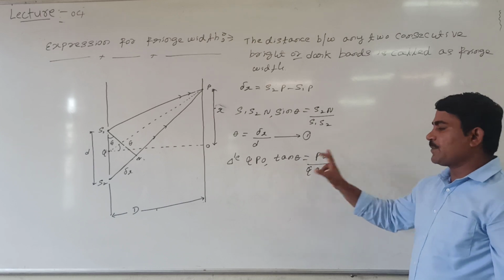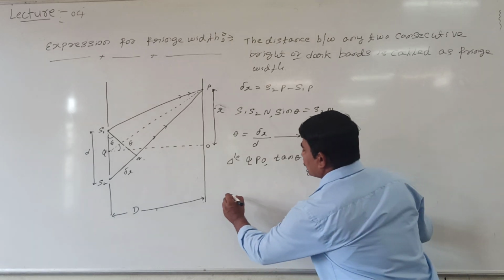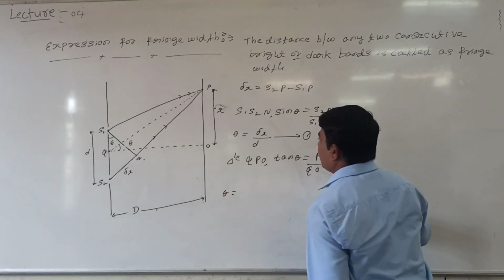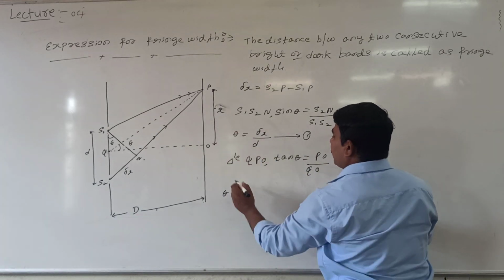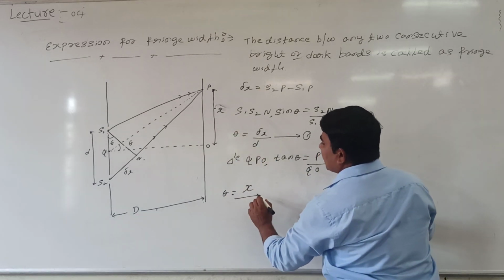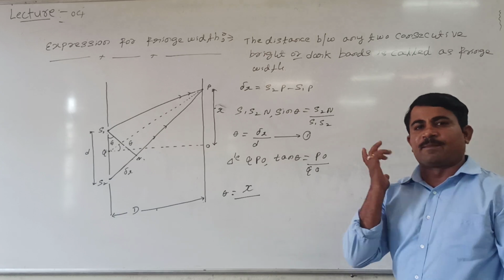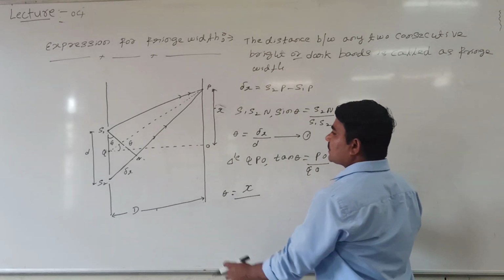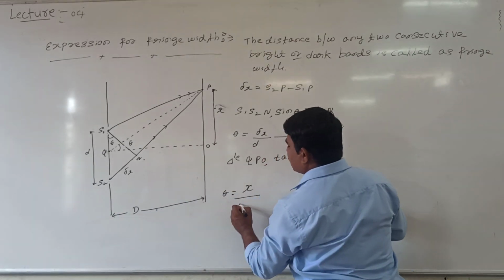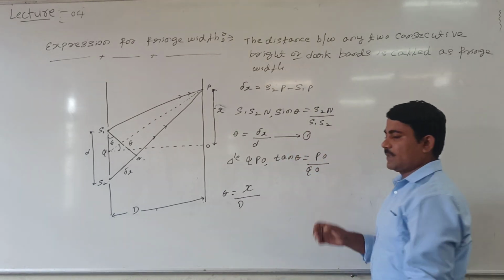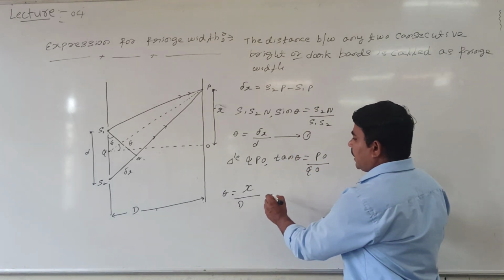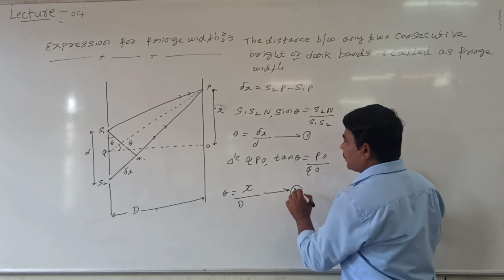Again theta is very small, so tan theta is nearly equal to theta, so theta is equal to PO, which is x, divided by OQ. X means the distance of the bright or dark band from the central bright band, and OQ is nearly equal to capital D, the distance between the screen and the slits. Now I can take this as equation number 2.